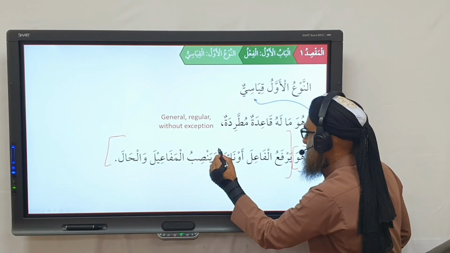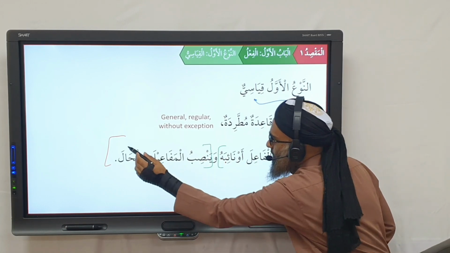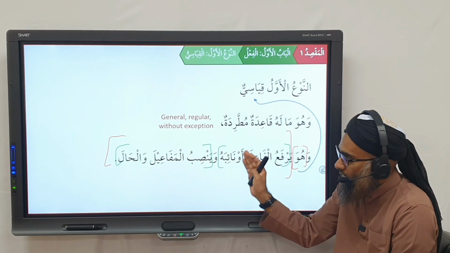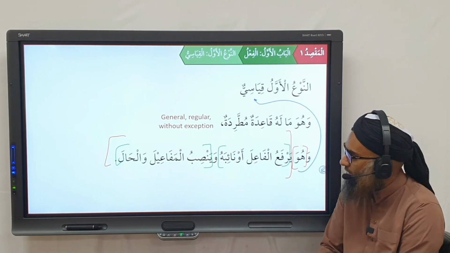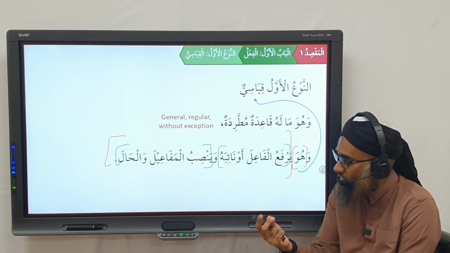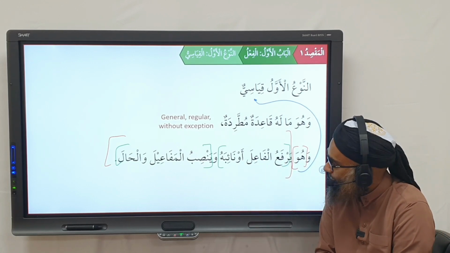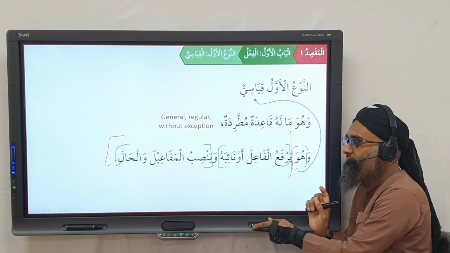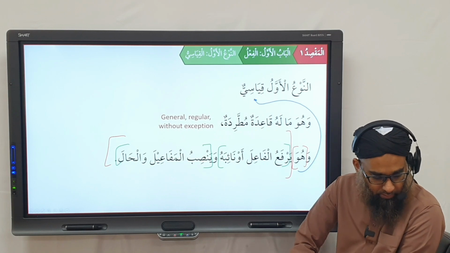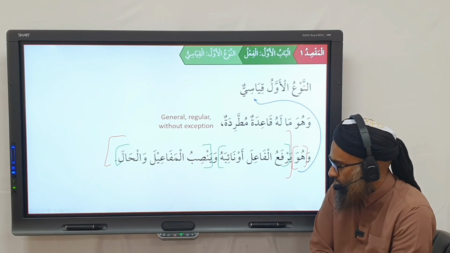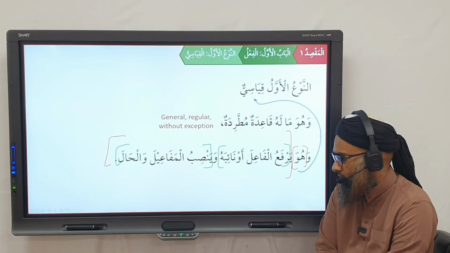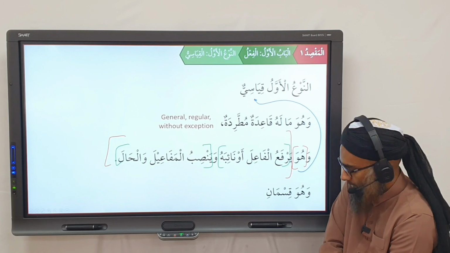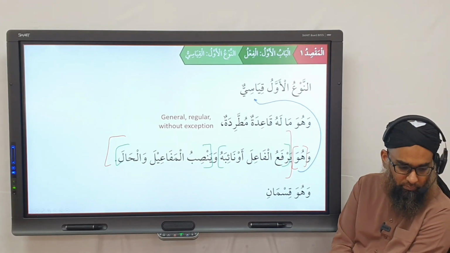And then it has 2 parts. يَرْفَعُ الْفَاعِلَ وَيَنْسِبُ. You got it? It will make the fa'il or na'ib al-fa'il marfu', وَيَنْسِبُ الْمَفَاعِيلَ وَالْحَالَ. It will make the maf'ul, the 5 maf'uls and the hal, etc. mansub. Understood? So this is the rule of a qiyasi verb. And that will be discussed later on, inshallah. Okay. Any other questions? Okay.